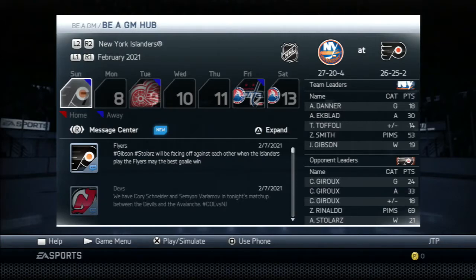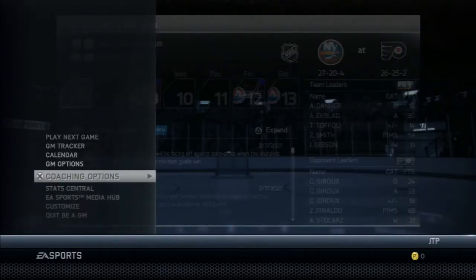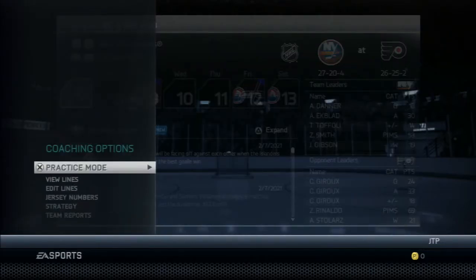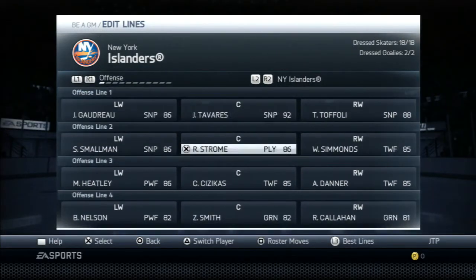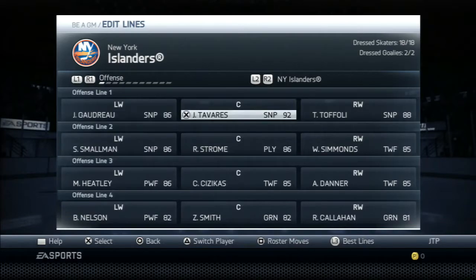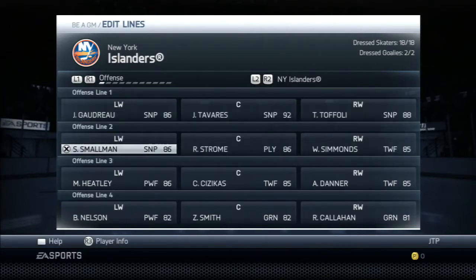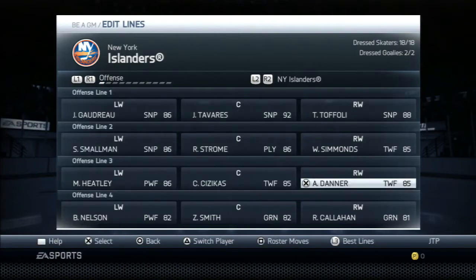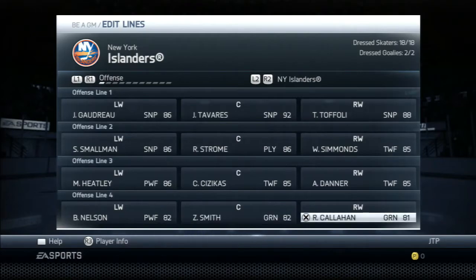But as you guys can see, we're into February of year 7. We didn't do any trading or anything. We just looked at the roster and started simulating. I'll show you the lines I went with, because you had your comments in the comment section of the last video. I went with Gaudreau, Tavares, and Toffoli on the first line, Simmons, Strome, and Smallman on the second, Heatley, Cizikas, and Danner on the third, and then Nelson, Smith, and Callahan.